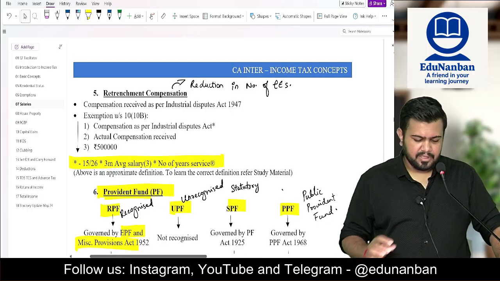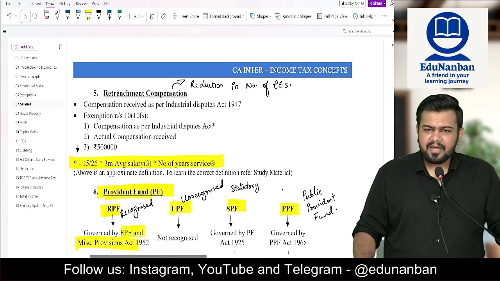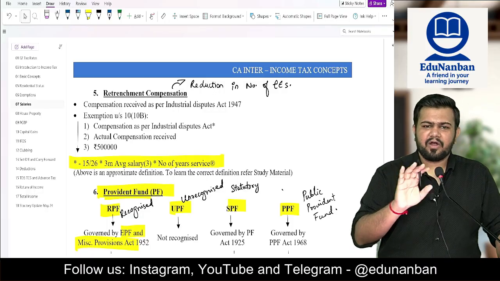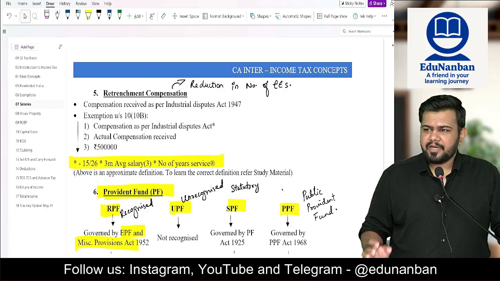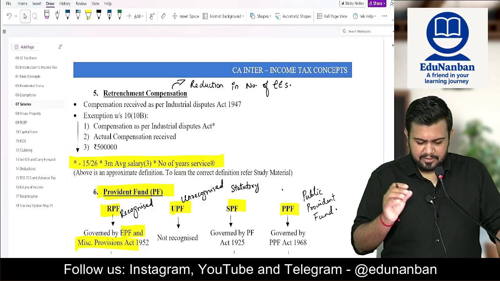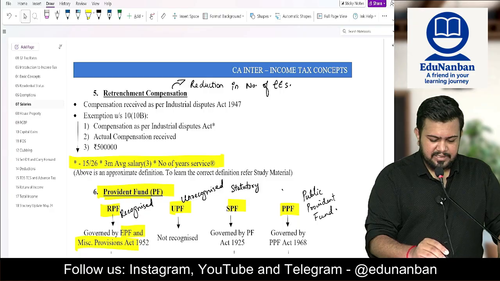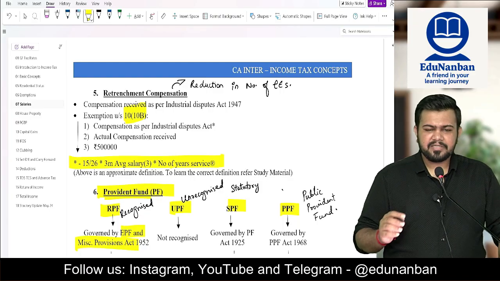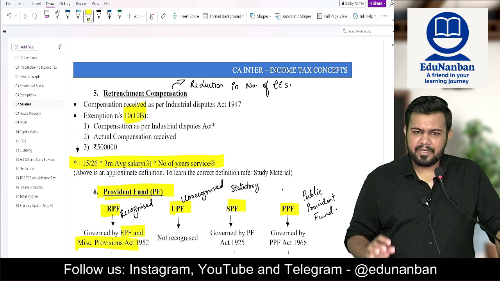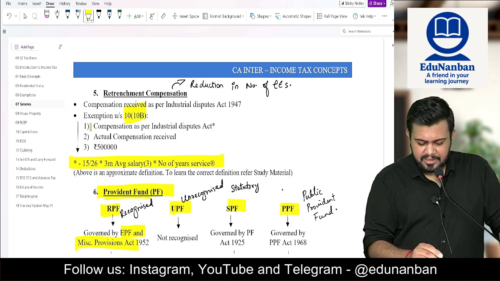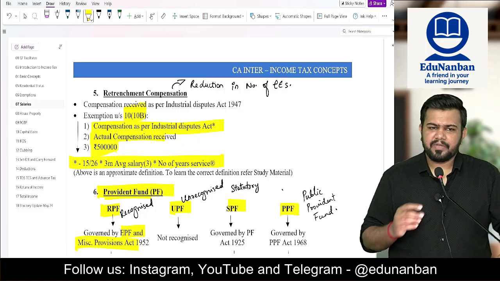Next, retrenchment compensation. Retrenchment compensation is compulsory reduction in the number of employees. The employees are not given a choice, they are directly asked to leave. In case of retrenchment, the compensation is payable as per the Industrial Disputes Act. Hence, when compensation is received as per the Industrial Disputes Act, exemption is available under section 10 clause 10B. What is the exemption? Compensation under the Industrial Disputes Act, or actual compensation, or 5 lakh rupees, whichever is lower.